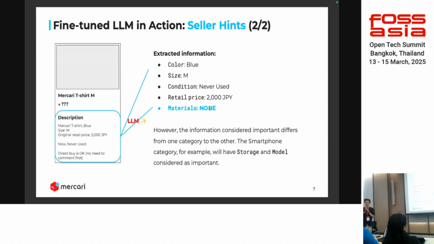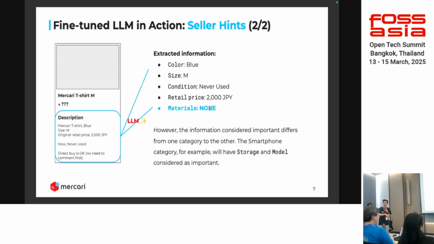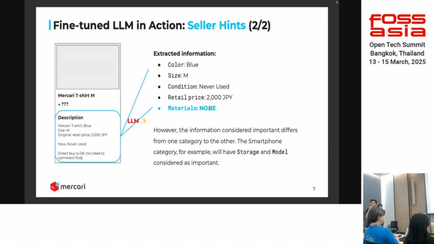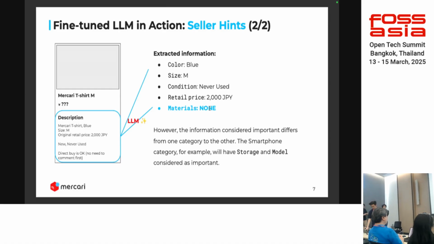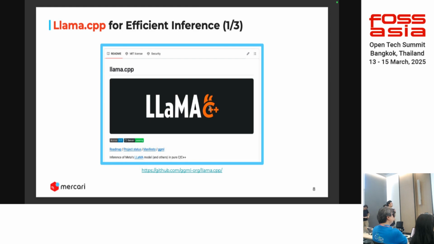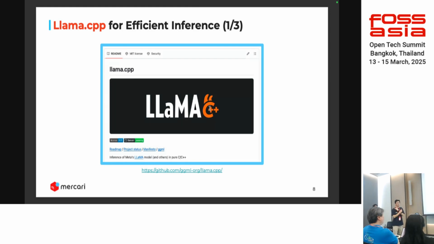But it was still too expensive considering the number of requests coming to our platform, and just estimating the price of using OpenAI at the time was too much. We tried several open weights LLMs, which are so much smaller, which means they can be hosted in a much cheaper way. And here came Llama.cpp to our aid for efficient inference.